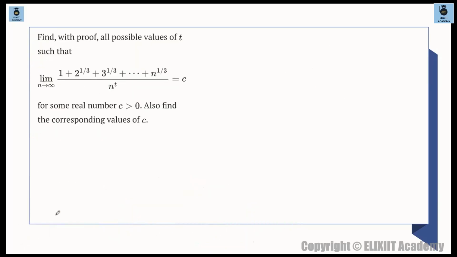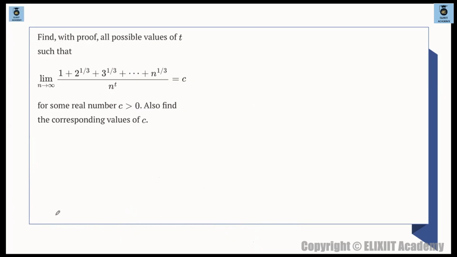Okay, so next we move to this question from UGB. This question was asked in UGB. So find with proof all possible values of t such that the limit n tends to infinity of this quantity is equal to c for some real number c greater than 0, and also find the corresponding values of c. ठीक है? तो करना क्या है basically? We have to solve this limit, find the value of t and find the value of c as well. For some corresponding value of t, we need to find the value of c.